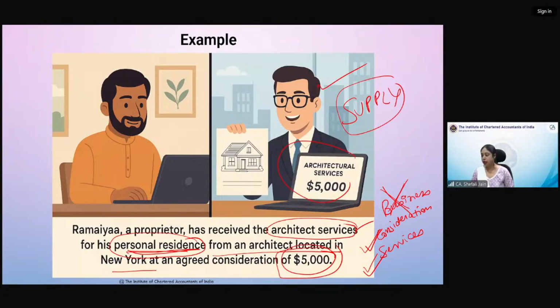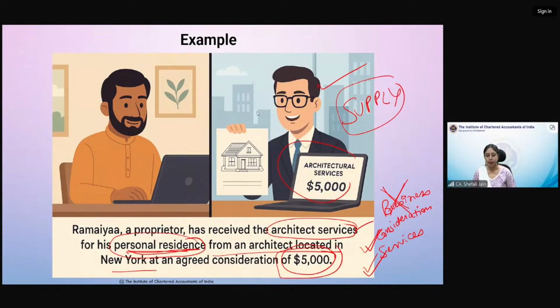Okay. Shraddha, you want me to summarize it? Okay, let me summarize it for you once again. Initially we did that supply means supply of goods or supply of services made or agreed to be made for consideration in course or furtherance of business by a person, and supply includes all forms of supply, and there were 8 illustrative forms of supply. So till that point we had covered.